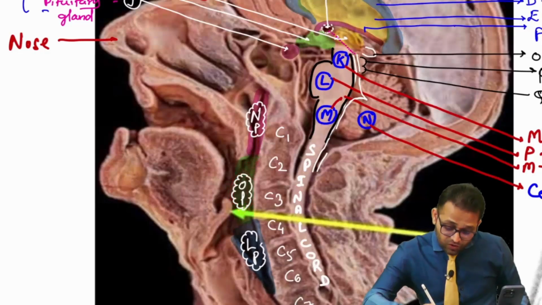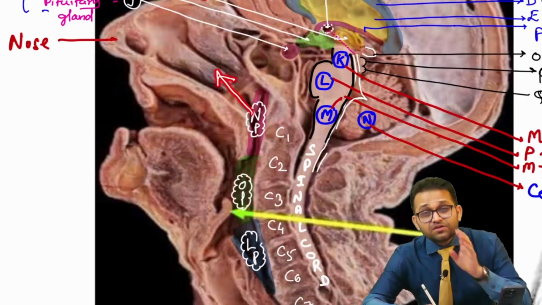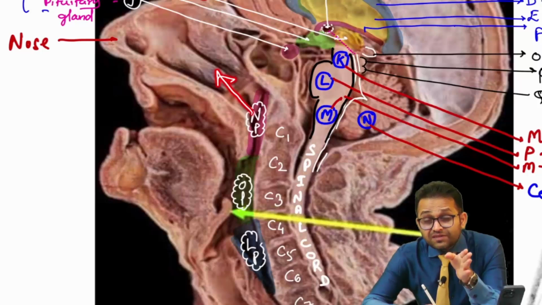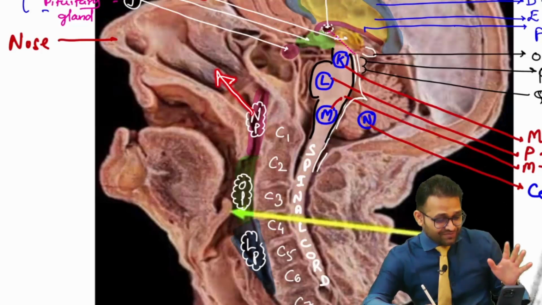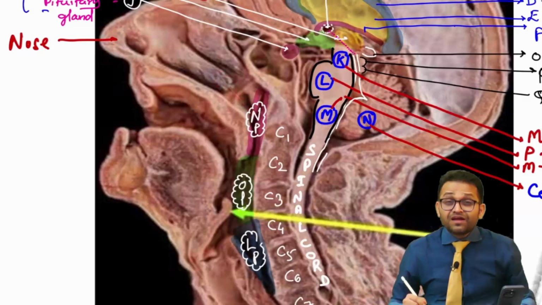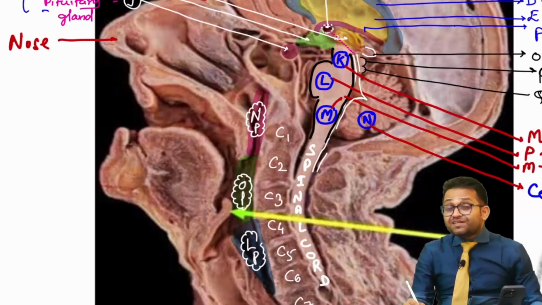Can you tell me what is the anterior relation of the nasopharynx? अरे भाई, नेजल कैविटी के पीछे जो है वो नेजोफेरिंक्स है, तो नेजोफेरिंक्स के आगे क्या होगा? सर, नेजल कैविटी होगा. Everyone getting the point? It is very easy. Now the most difficult part of the ENT, the posterior relation.